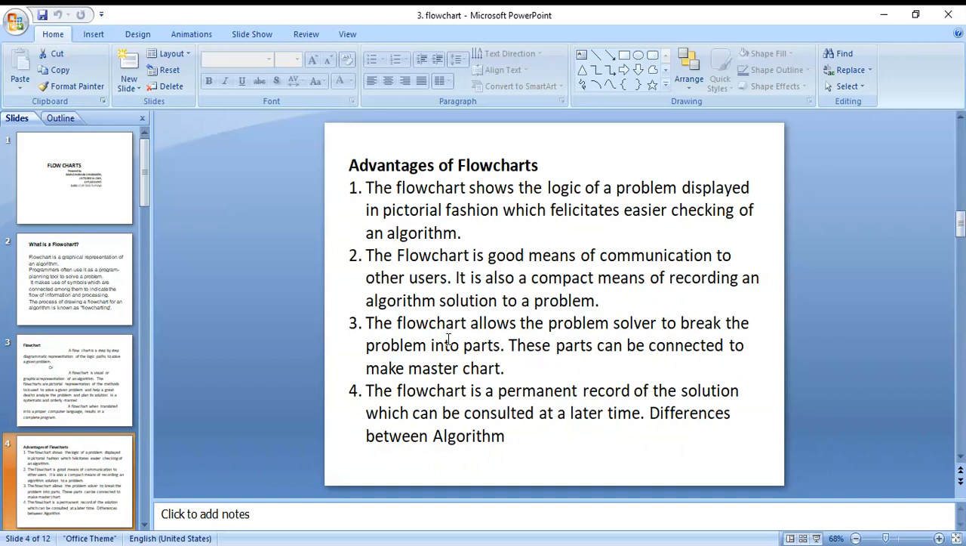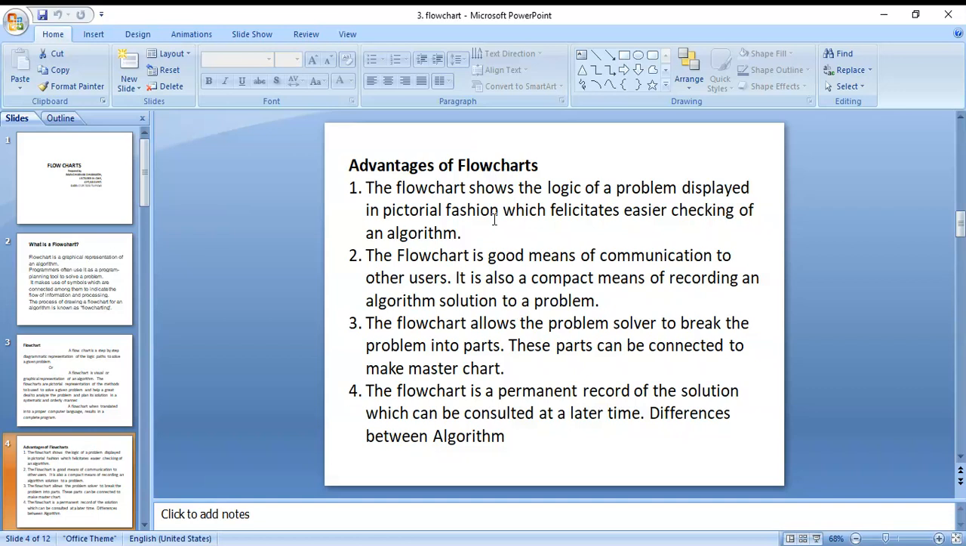Advantages. When we are using flowcharts, what are the advantages? First, flowcharts show the logic of a problem displayed in pictorial fashion.